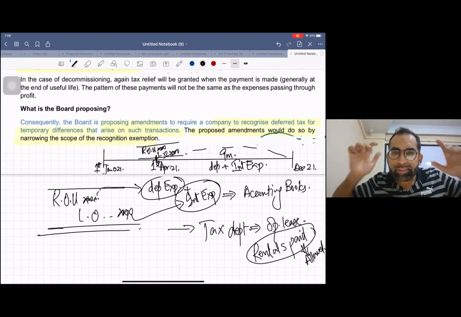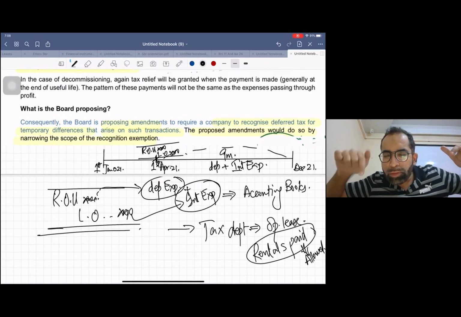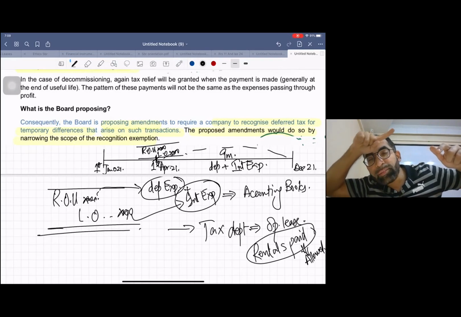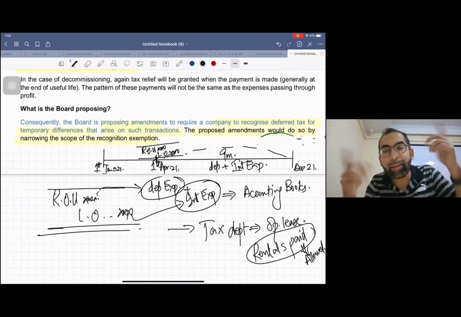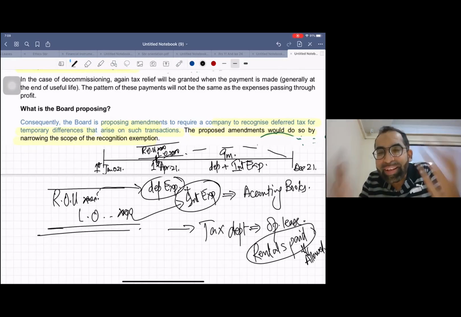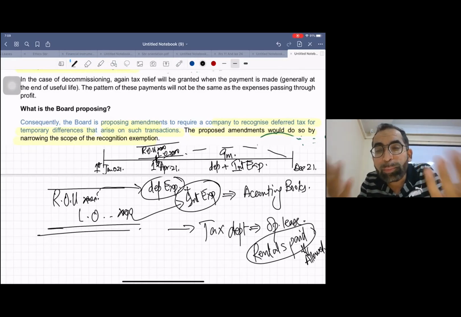So there is a timing difference. In the accounting books, we are booking expense now, but the tax department will allow it in future. So this is a timing difference. So when there is a timing difference, why don't you book deferred tax?